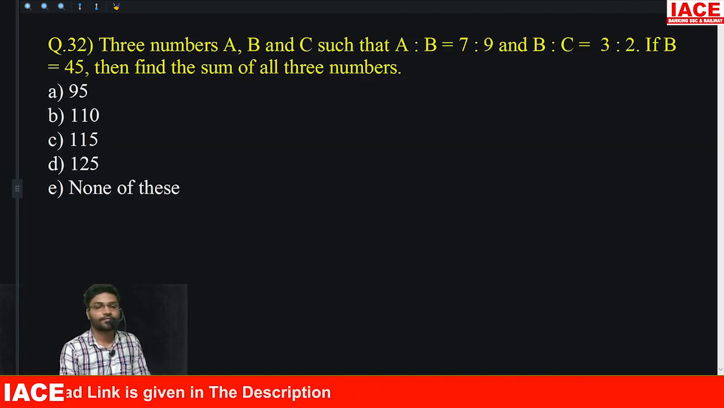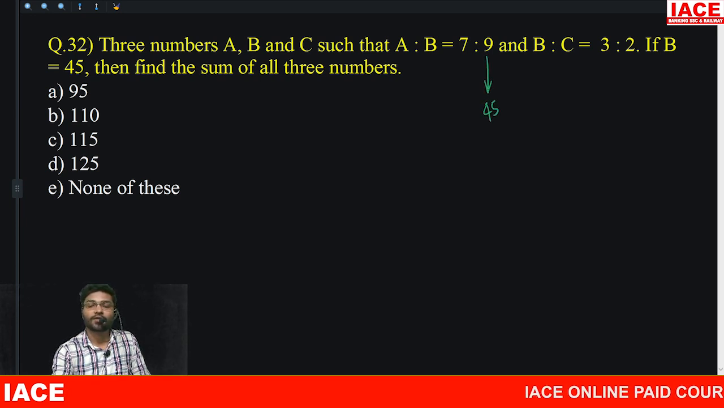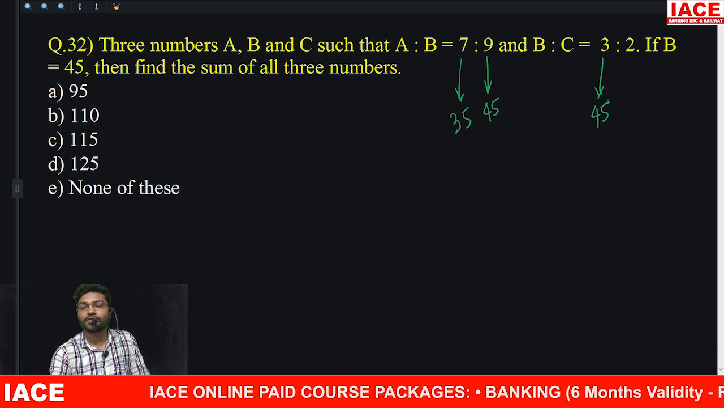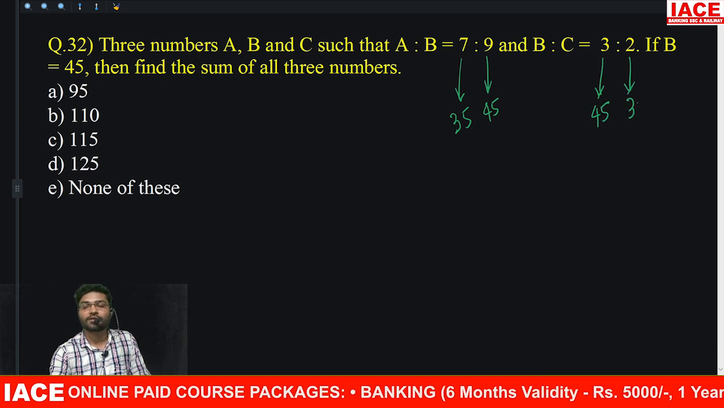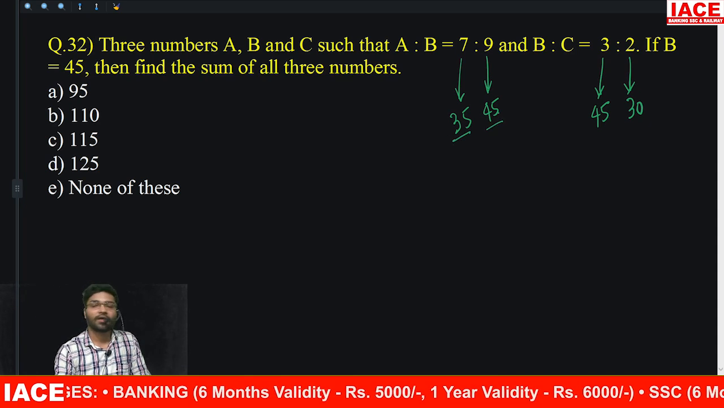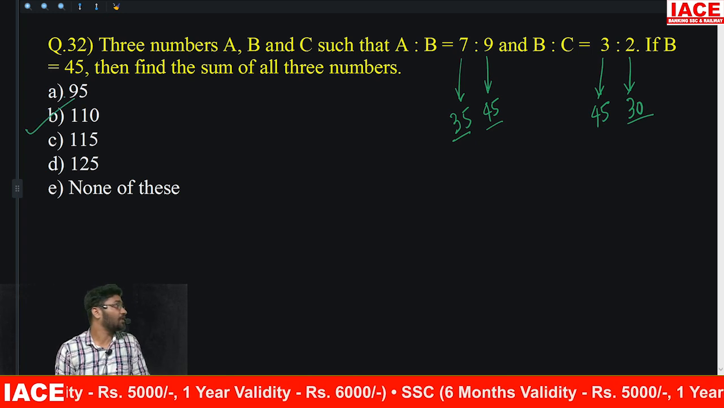Next question. Three numbers A, B, C such that A to B is 7:9, B to C is 3:2, B is 45. 9 parts is 45, so 1 part is how much? 5. 7 parts how much? 35. 3 parts is 45, so 1 part is 15. 2 parts is 30. The question is asking the sum of the 3 numbers. That means 35 plus 45, 80. 80 plus 30, 110. Option B.